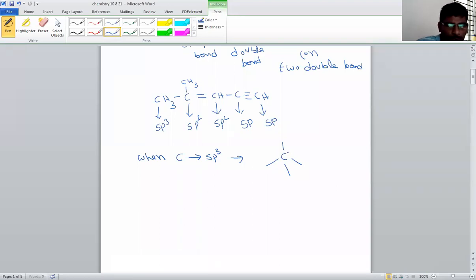If all these four bonds are single bonds, hybridization is sp3, and that carbon always exhibits a tetrahedral geometry.